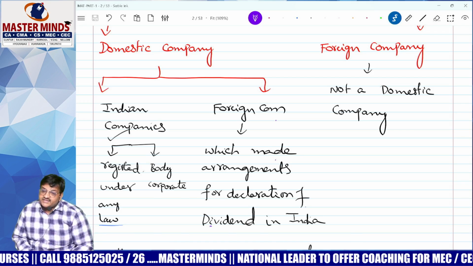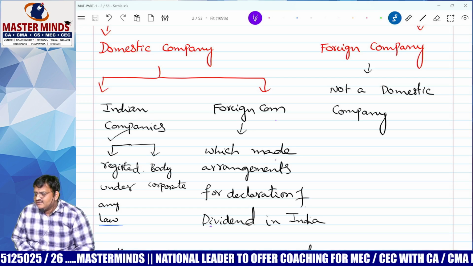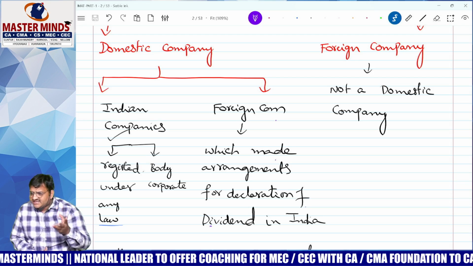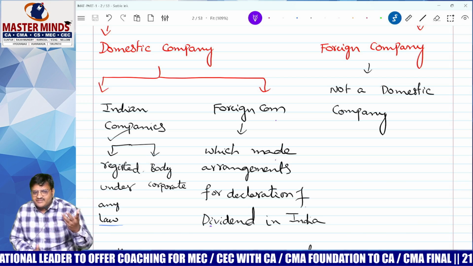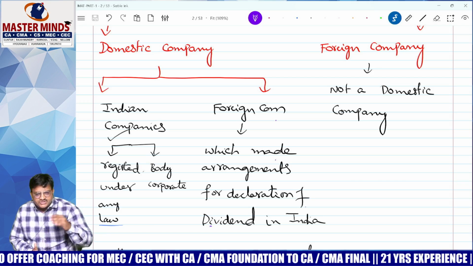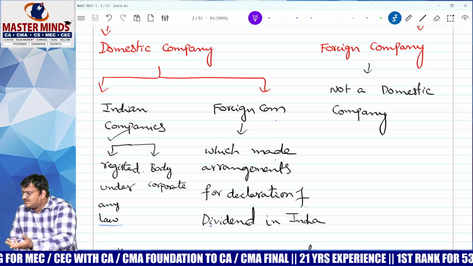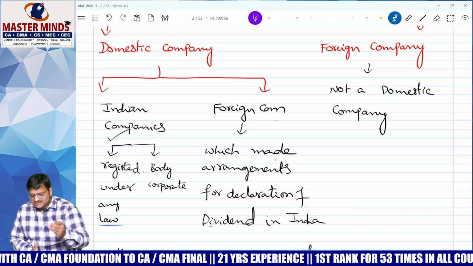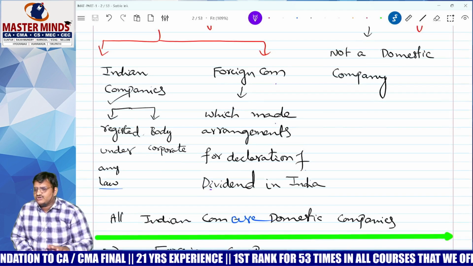Next, what is the other foreign company? Some foreign companies will never ever declare dividend in India. Best example I will tell you: Suzuki company. Suzuki company will never ever declare dividend in India. Correct? Yes. Alibaba company will never declare dividend in India. Correct? So those companies which are not declaring any dividend in India are not domestic, and automatically that is foreign. So one kind of classification is completed. What is that? Domestic and foreign. Correct? But keep in mind, all Indian companies are domestic companies.